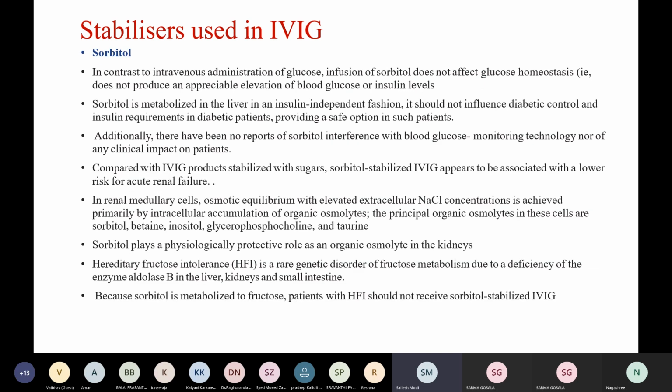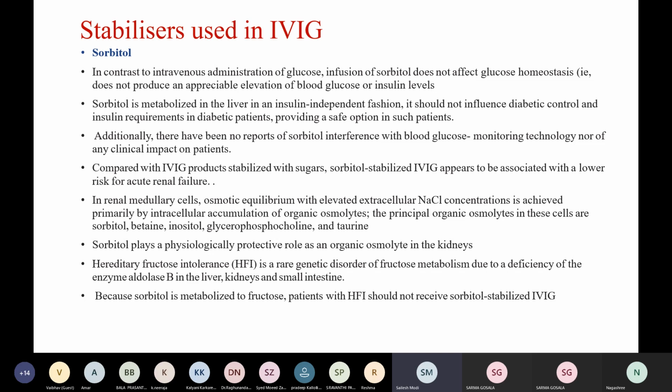Sorbitol, in contrast to intravenous administration of glucose, infusion of sorbitol doesn't affect glucose homeostasis. It is metabolized in the liver in an insulin independent fashion, and hence it should not influence diabetic control and insulin requirements in diabetic patients. And this is a safe option in such patients. Additionally, there have been no reports of sorbitol interference with blood glucose monitoring technology, nor of any clinical impact on patients. Compared with other IVIG products stabilized with other sugars, sorbitol stabilized IVIG appears to be associated with a lower risk for acute renal failure.